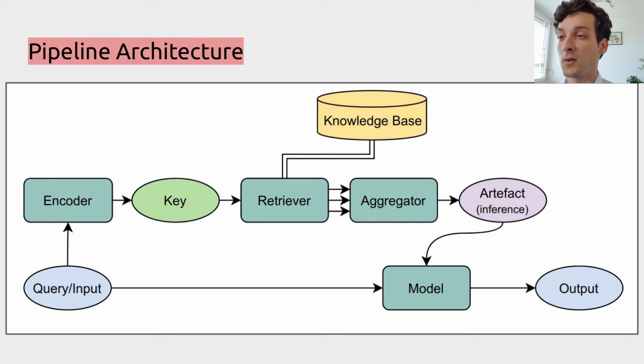The next step is the aggregator, which compiles the results together into something called an artifact. This is any object that can be used to improve the model prediction. Finally, it is fused into the base model. Here I admit that I incorrectly used the term knowledge base as an umbrella term for any persistent storage or source of information. In fact, it can even be another model.